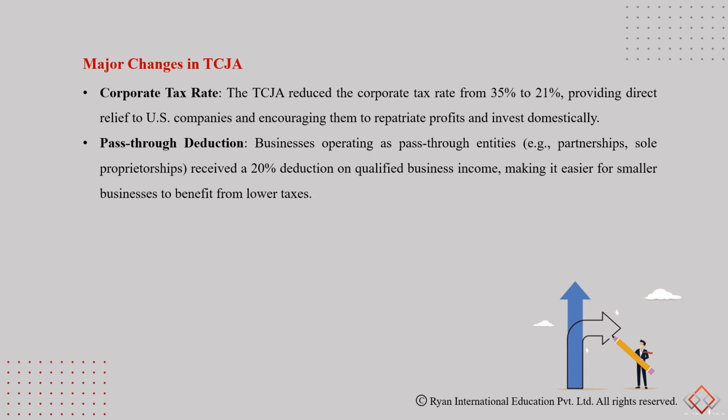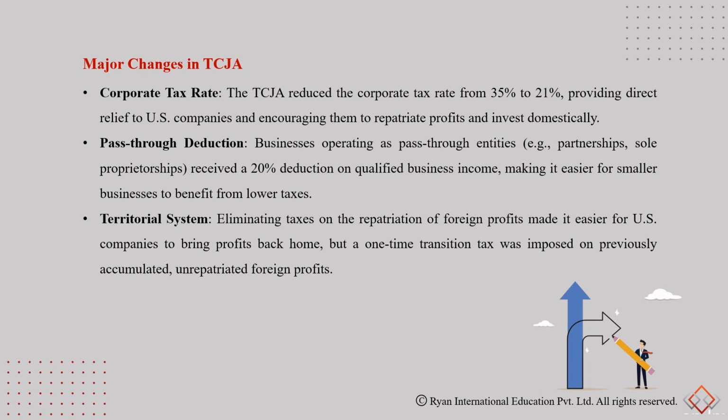Pass-through entities such as partnerships and sole proprietorships receive a 20% deduction on qualified business income, making it easier for smaller businesses to benefit from lower tax rates. The territorial system was introduced. Eliminating taxes on the repatriation of foreign profits made it easier for US companies to bring profits back home, but a one-time transition tax was imposed on previously accumulated foreign profits.